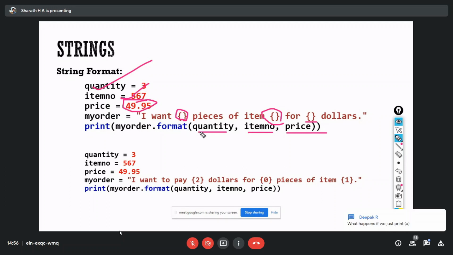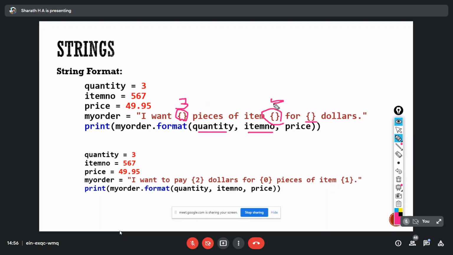In the first place, it's going to print the quantity, 3, so I want 3 pieces of items. Item 567, for $49.95. This is how it's going to print.